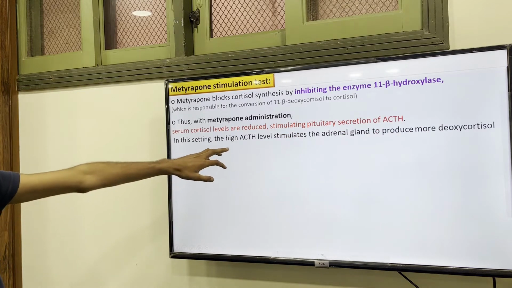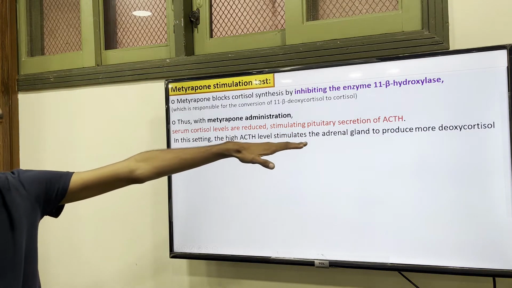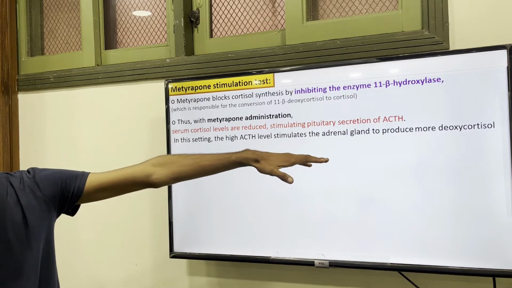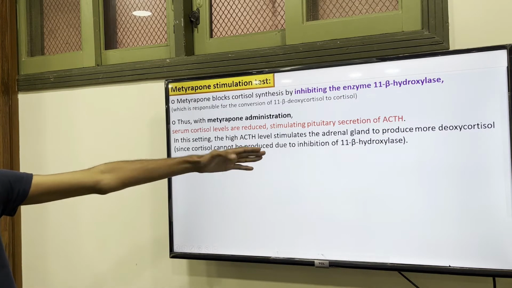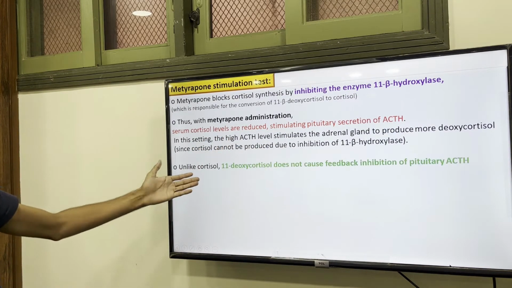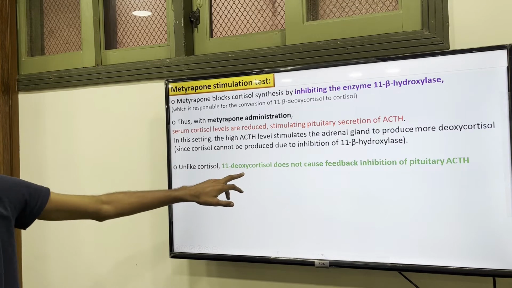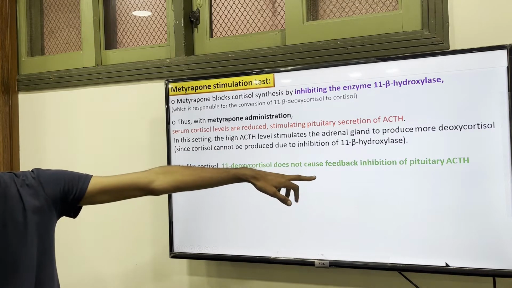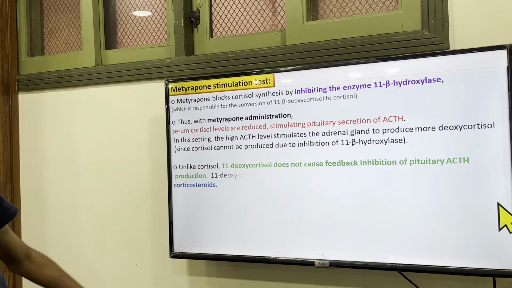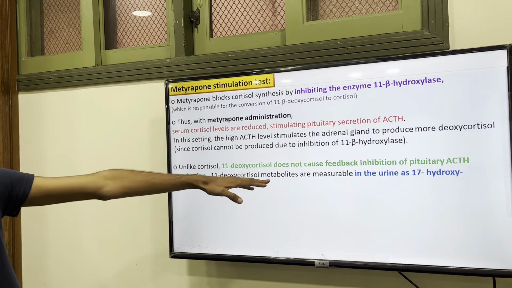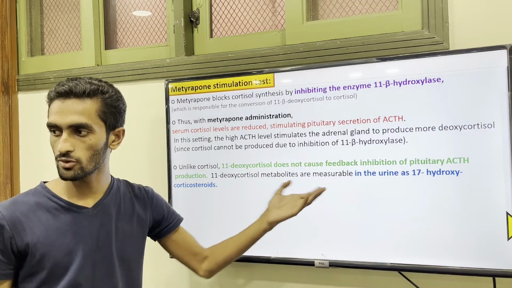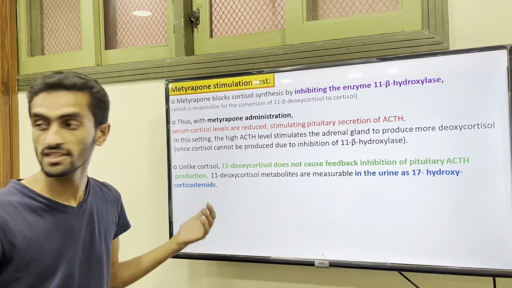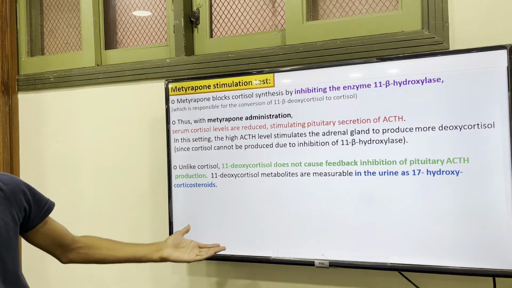In this setting, the high ACTH stimulates the adrenal gland to produce more 11-deoxycortisol. Since cortisol cannot be produced due to inhibition of 11-beta hydroxylase, 11-deoxycortisol cannot send feedback to the pituitary. So production of 11-deoxycortisol is multiplied and measurable.